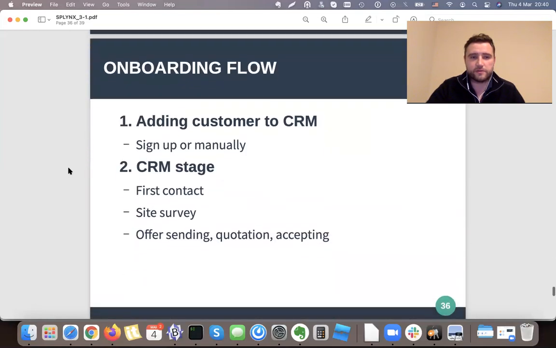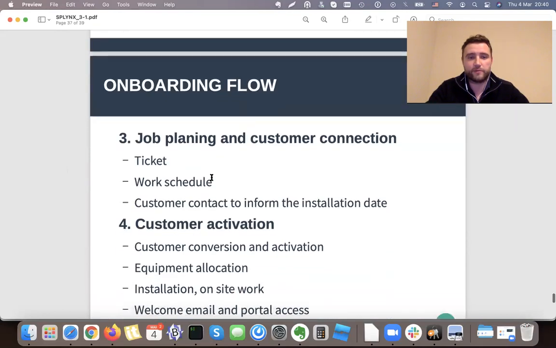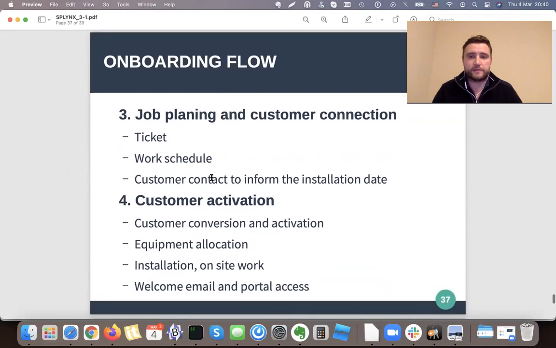So we will take a look on each step. First of all, we will sign up the client so he can sign up automatically on the website, or manually we will add him to CRM. The next stage is we are in touch with him using emails and phone, and then we do the site survey and we send him the offer and quotation, and when everything is accepted, we go to the step number 3. Step number 3, we plan the job and we plan the customer connection.